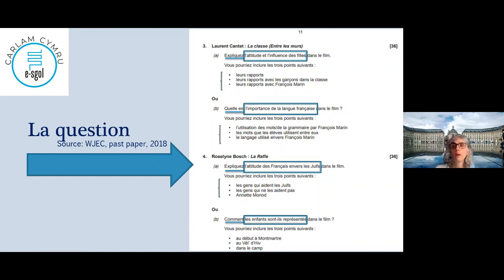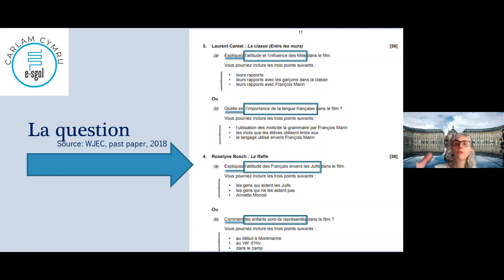So comment, how? So you say how. In fact, you answer that question, you give an idea about it, and you back up what you're saying, how they are represented in the movie according to you, but you back up with examples from the film, okay? So again, chronological: au début à Montmartre, au Vel d'Hiv et dans le camp.